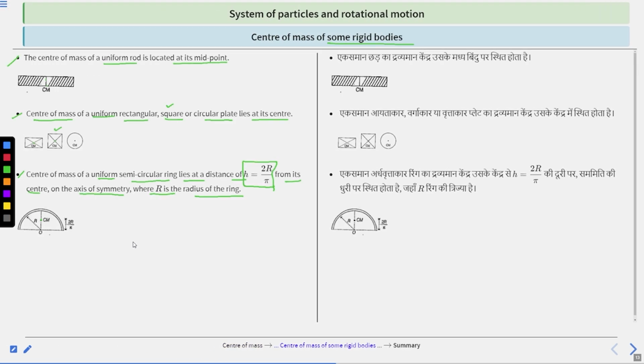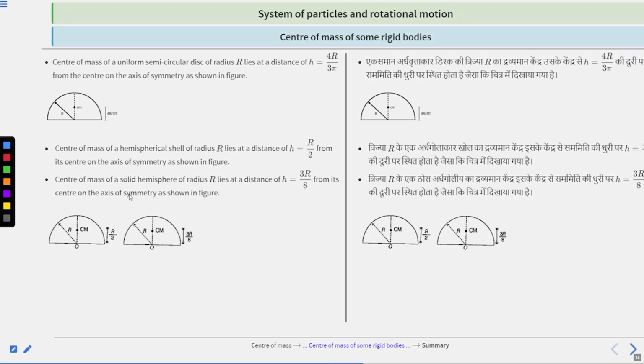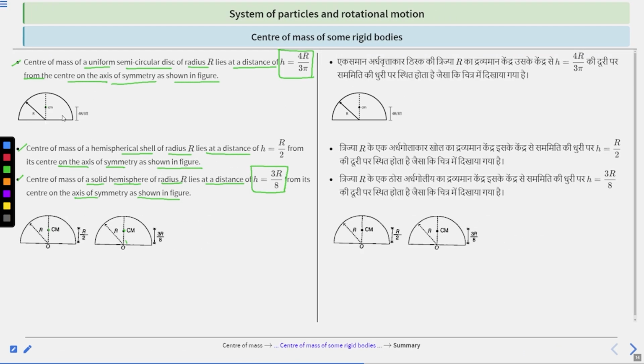So here are different bodies and their centers of mass: first uniform rod, square, rectangle, plate, circular plate, and then uniform semicircular ring, semicircular disc, and then hemispherical shell, solid hemisphere. Clear? And their centers of mass.